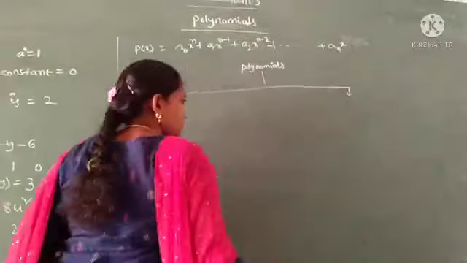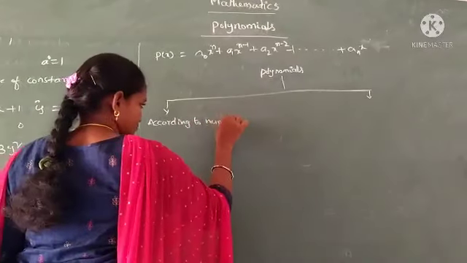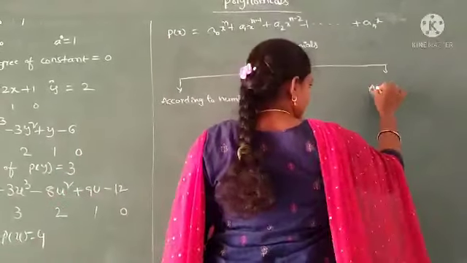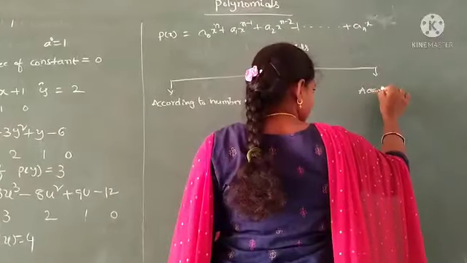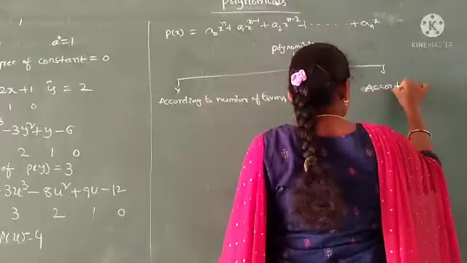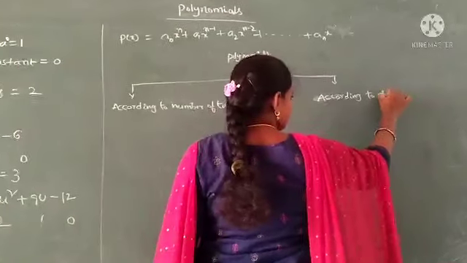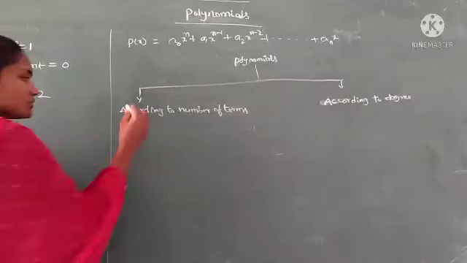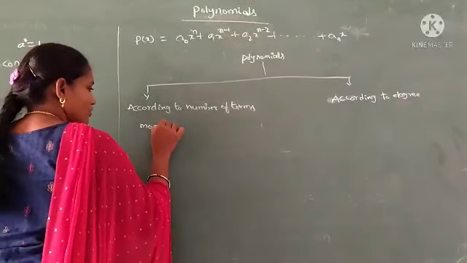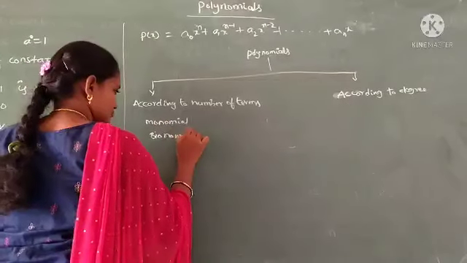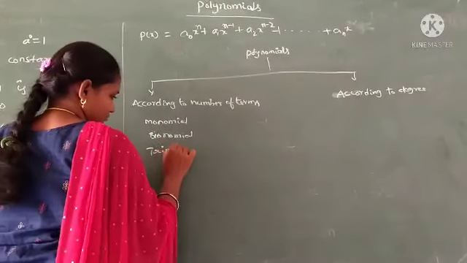According to number of terms, and according to degree. According to number of terms, the polynomials are monomial, binomial, trinomial.